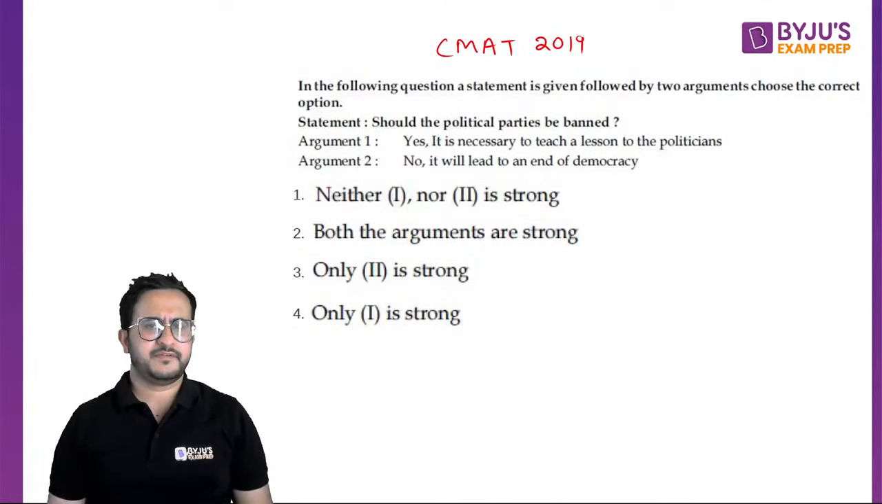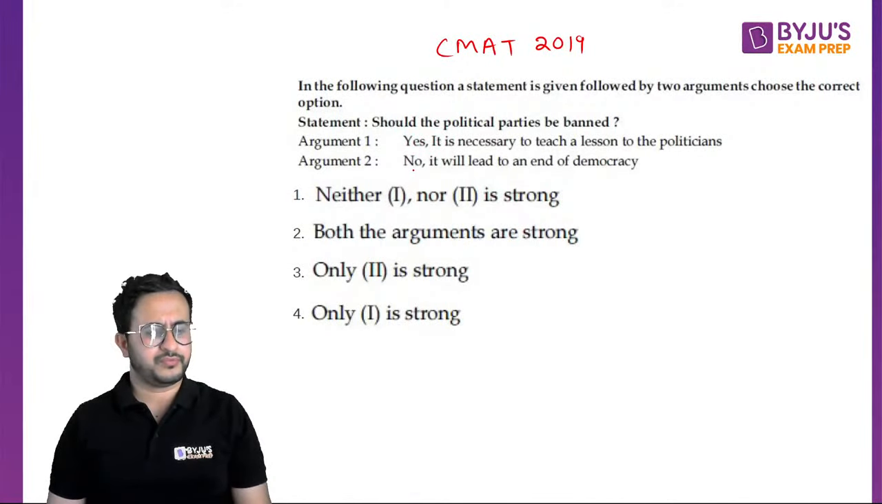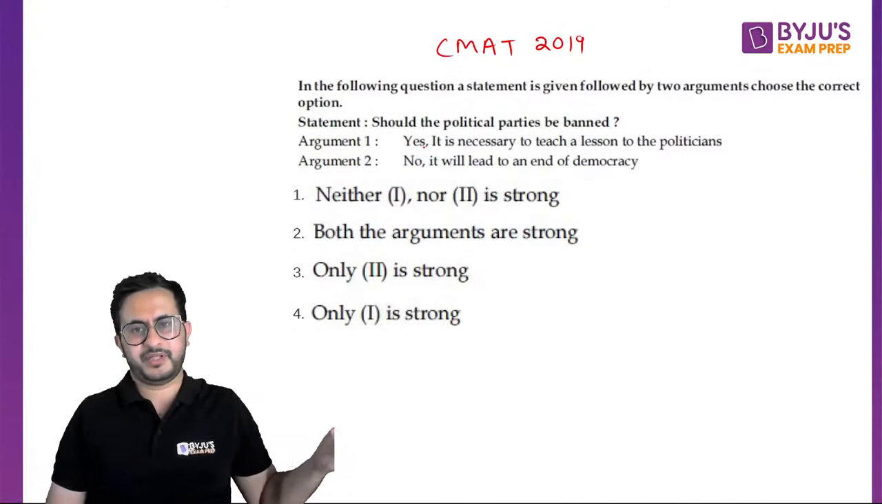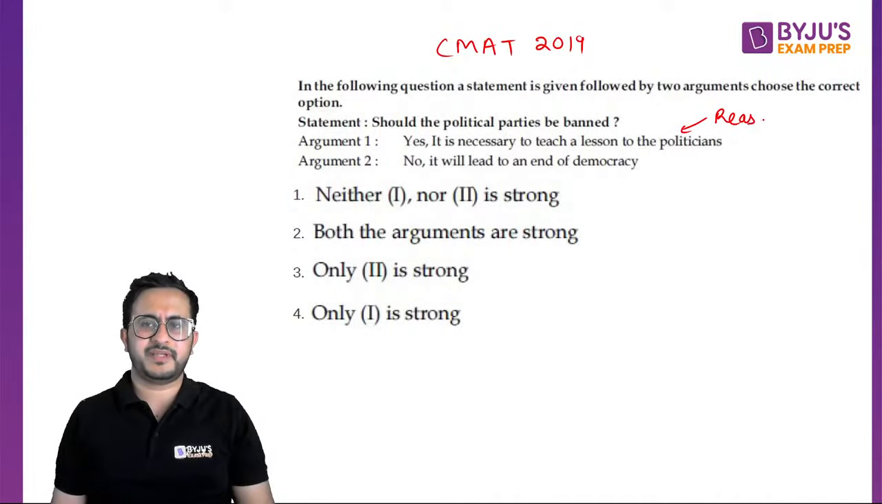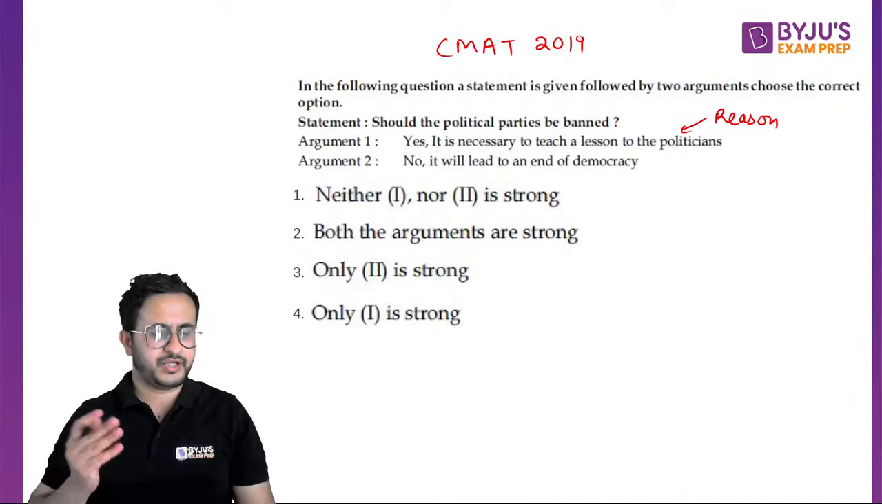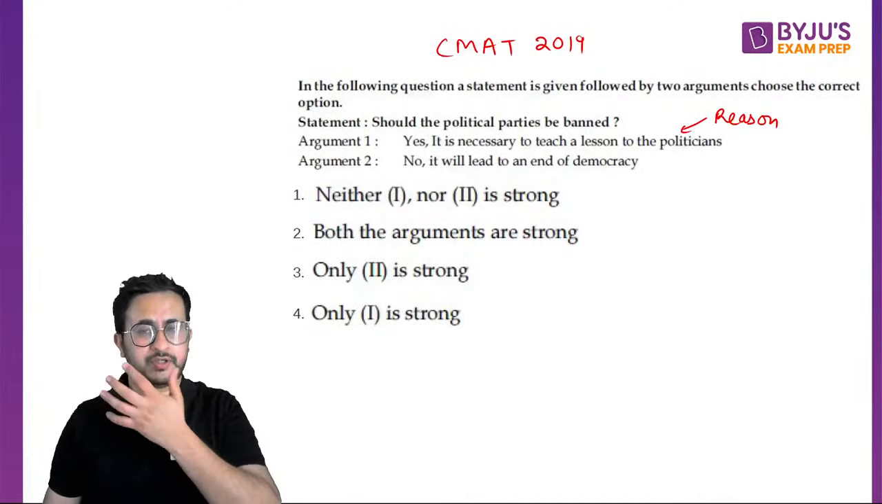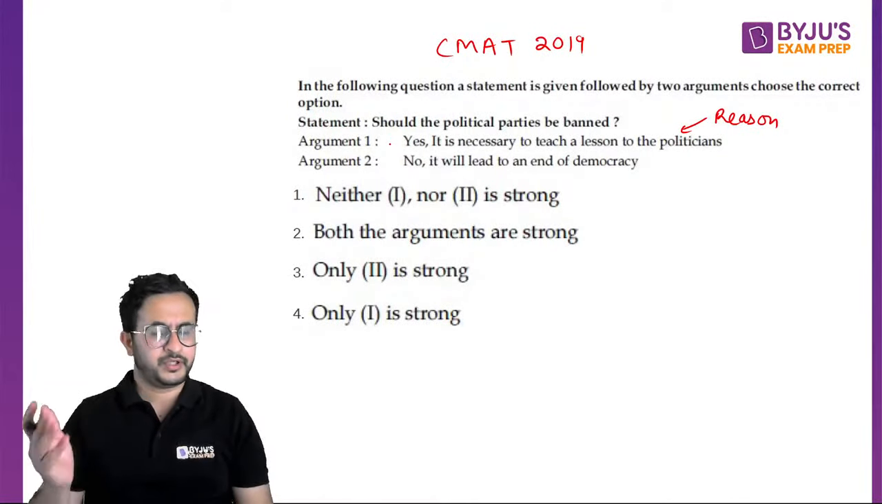Let us see the first argument. Whenever you get a strong or weak argument, do not focus on yes or no. You can have different opinions, you might have an opinion for yes, you might have an opinion for no. The reason is important. This reason should be something which is satisfactory. If it has a flaw, then that is not strong. So focus on the reason, not on yes or no. The answer could be yes also, it could be no also.